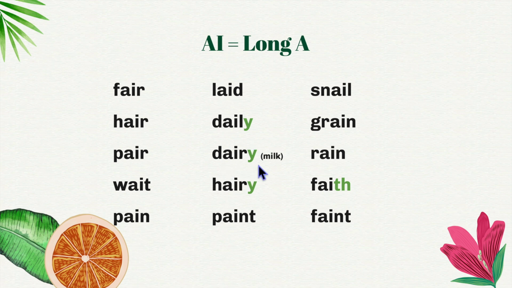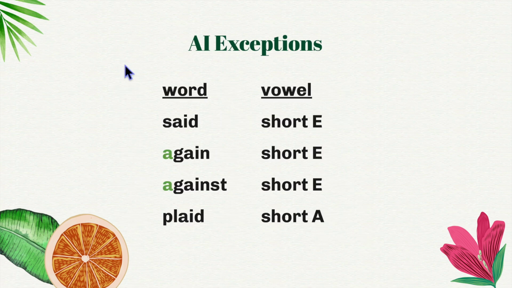Daily. Dairy. Dairy means any food made from milk. Hairy. Paint. Snail. Grain. Rain. This TH will have its unvoiced sound of faith. Faint. Here are some words where AI has other vowel sounds.